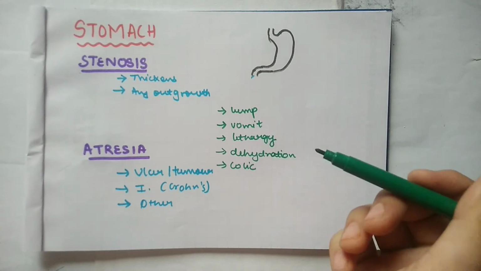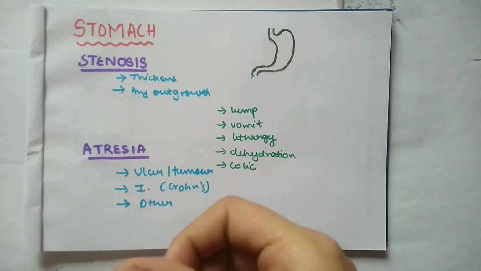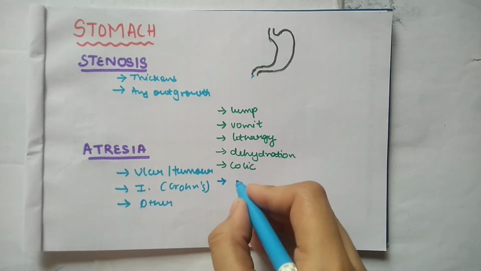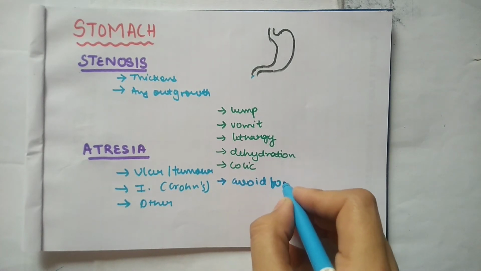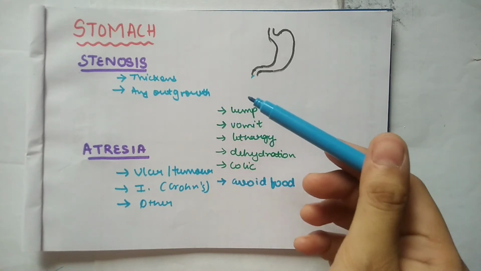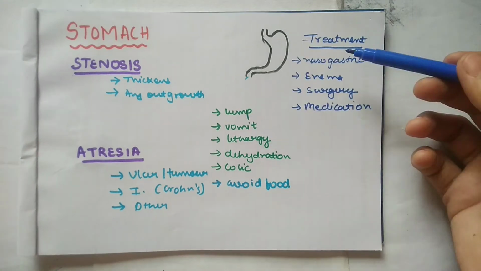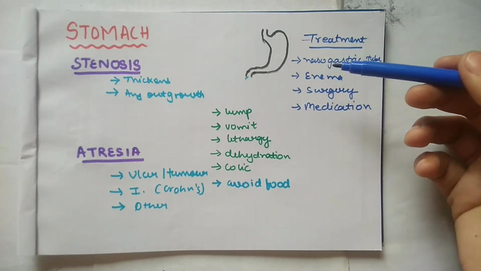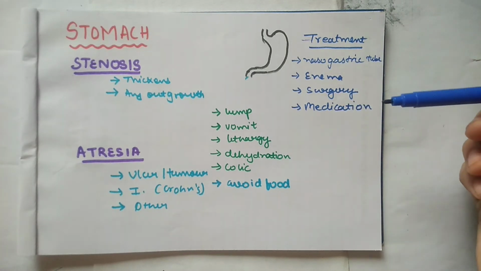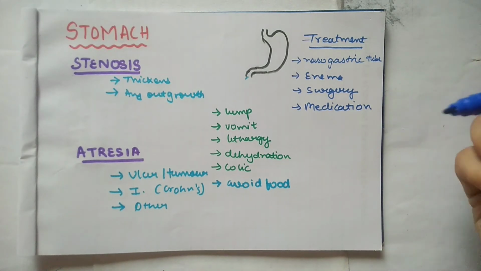Colic will be felt. One difference between stenosis and atresia symptoms: with atresia, the patient will avoid food, and in case of stenosis he will consume food but in little quantity for every meal. The treatment will be the same as the previous one: nasogastric tube, enema, surgery, medication, and we will diagnose it by symptoms or with radiographs, etc.